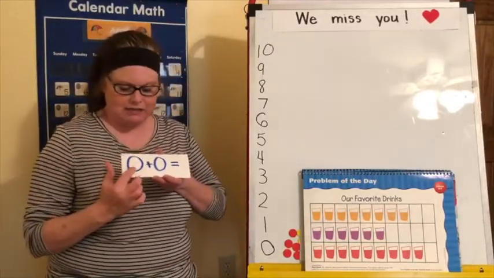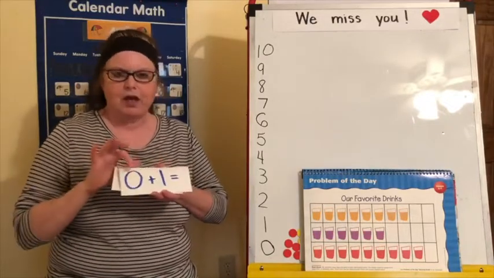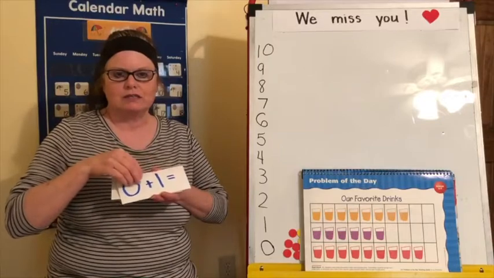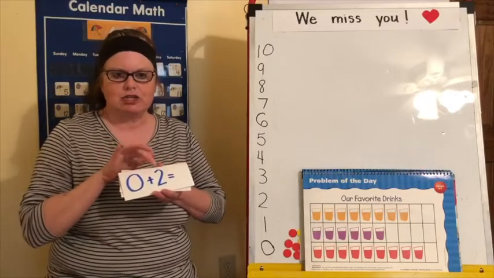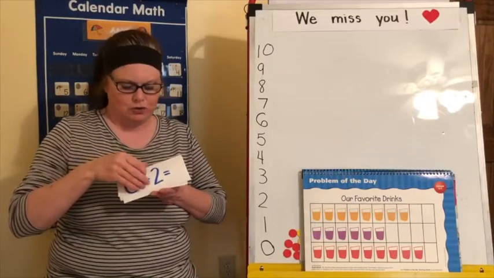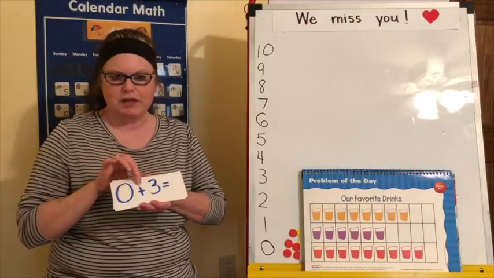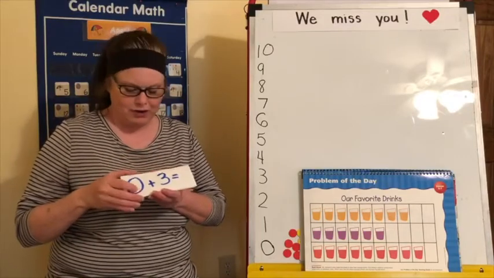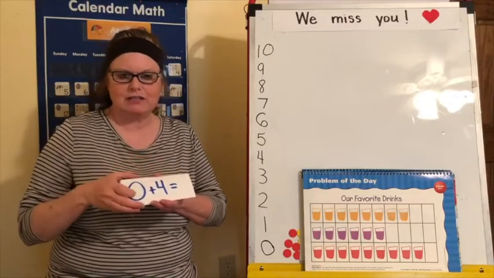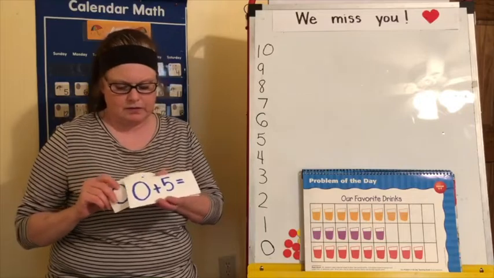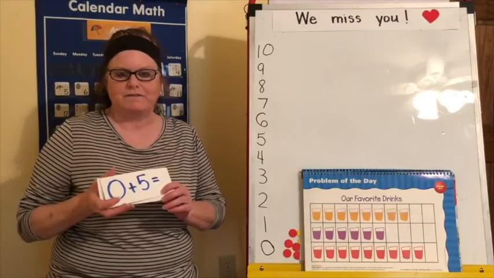We're going to do them together. 0 plus 0 equals 0. 0 plus 1 equals 1. 0 plus 2 equals 2. 0 plus 3 equals 3. 0 plus 4 equals 4. 0 plus 5 equals 5.